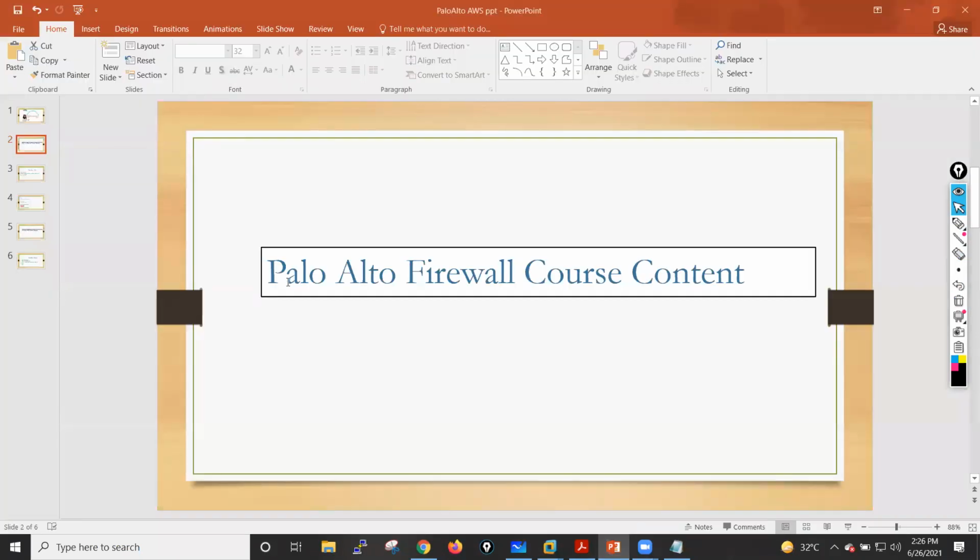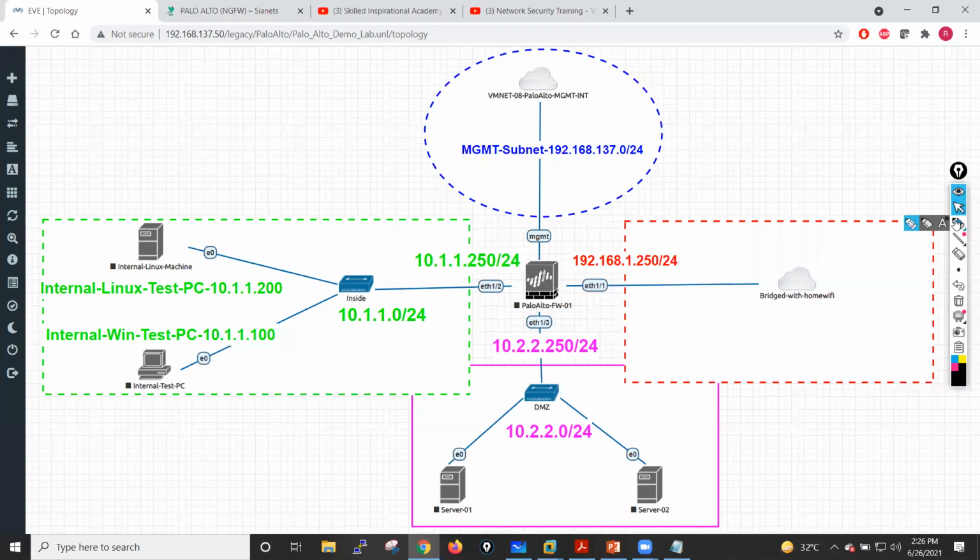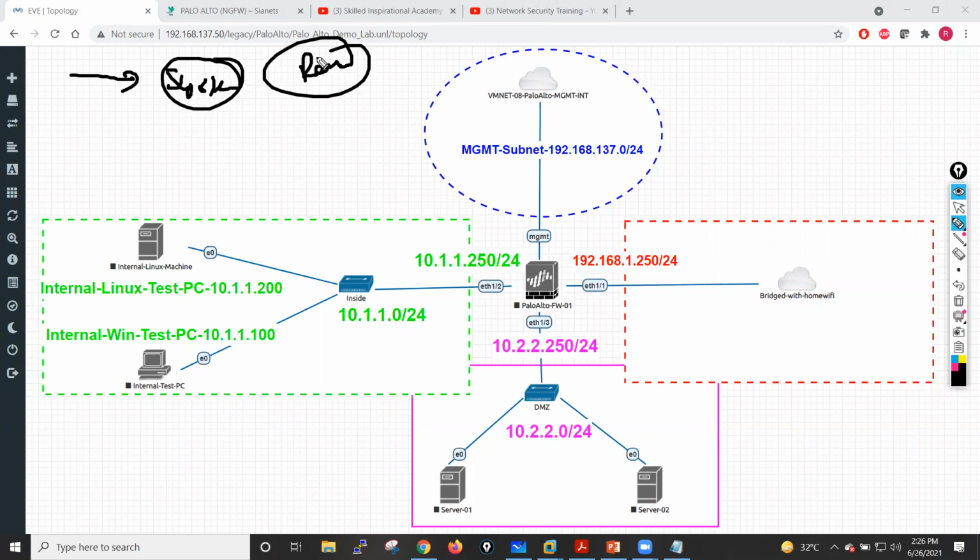So these are the things with regard to your course content. Now let me explain the lab topology. Before that, I will explain what things you need for the lab. We will help you with the lab setup on your systems, guys, because we don't have any remote lab. We don't provide a remote lab solution because it becomes very difficult in terms of management and all. So we will help you with the lab on your system.